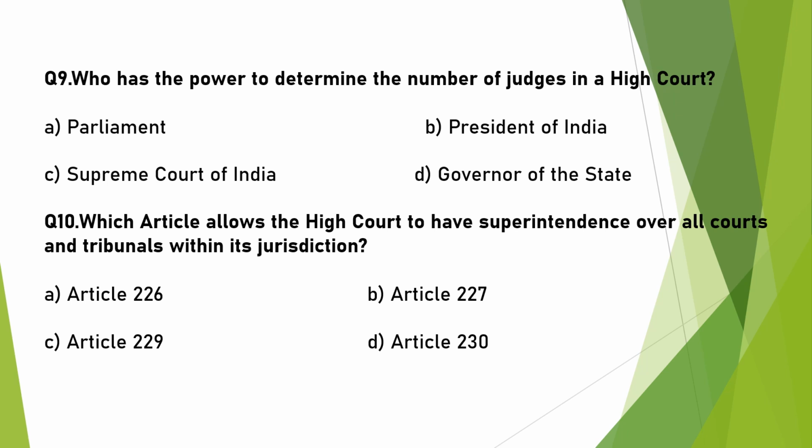Who has the power to determine the number of judges in a High Court? It is the Parliament of India. Which article allows the High Court to have superintendence over all courts and tribunals within its jurisdiction? It is given under Article 227.